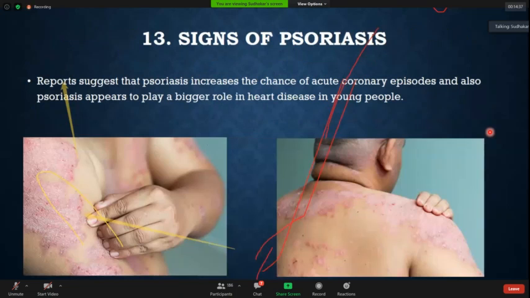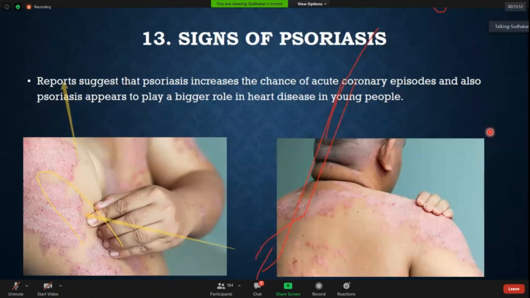And finally, psoriasis. This is again one disease which has been coming up. There is a role in acute coronary episodes; psoriasis increases the chance of acute coronary episodes. Now, there is one more thing which many examiners ask. In a patient who has psoriasis, beta blockers may precipitate the psoriasis lesions. So we usually avoid beta blockers because they increase the lesions of psoriasis and precipitate it. So always avoid beta blockers in a patient who has psoriatic lesions. This is one important point I think we should take home.